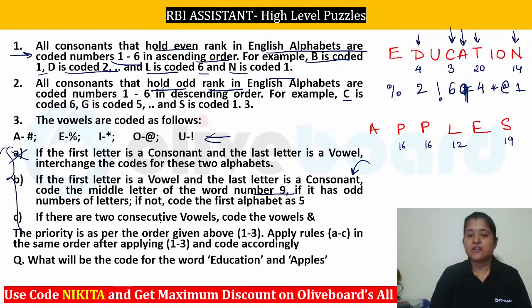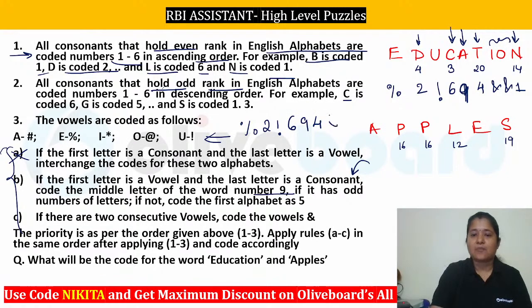Okay. After that, what is given? If there are two consecutive vowels, code the vowels as ampersand. So you can see here that I and O are consecutive vowels, right? That means this asterisk and @ will now be coded as ampersand. ठीक है, तो यहाँ पर क्या आ जाएगा? ampersand आ जाएगा. I hope this is clear, right? So this will be ampersand and this will be ampersand. So for education, the final answer will be %2!694&&%1. This is the final answer that you will get for education.